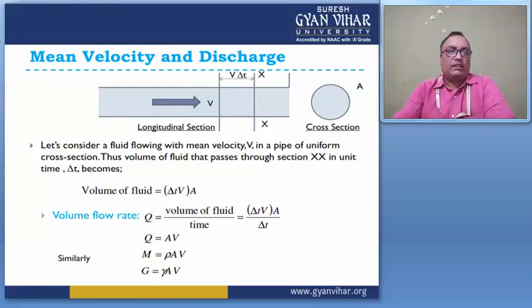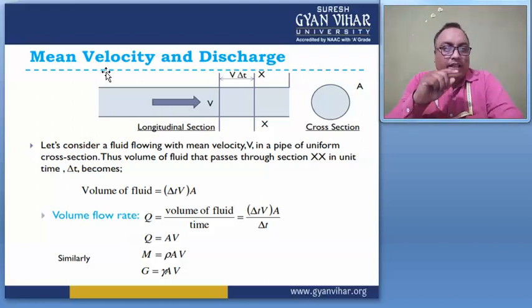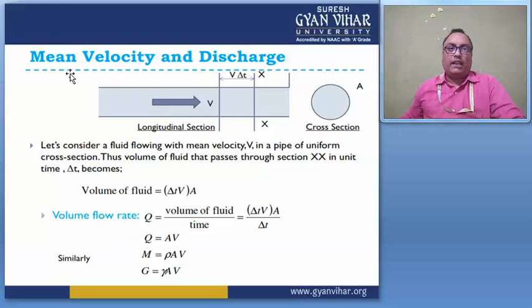Here we consider a pipe of circular cross section. Inside the pipe fluid is flowing, and this fluid has a velocity v at the x-axis position.